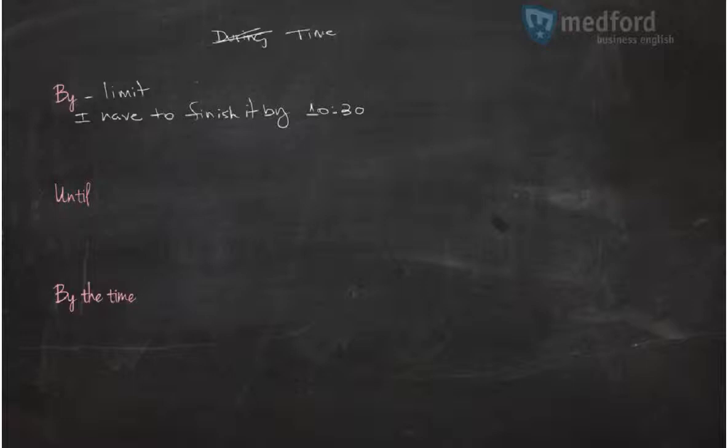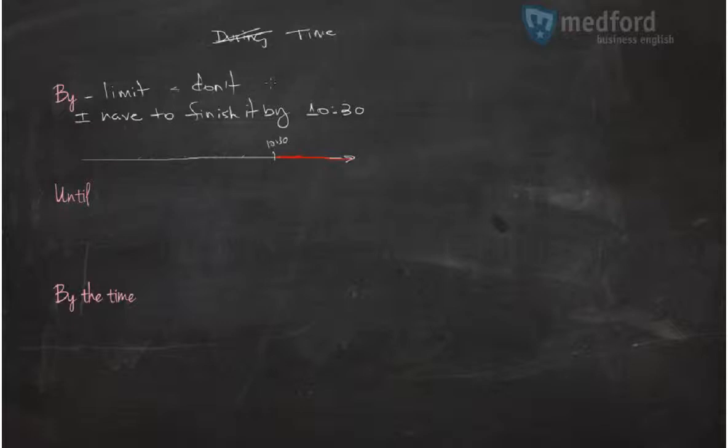So 10:30. Imagine that this is the timeline, and 10:30 is here. I can finish at any point here, but not, let me change the color, I can not, red, not finish after 10:30 because 10:30 is my limit. So that's the idea for by. By sets the limit.